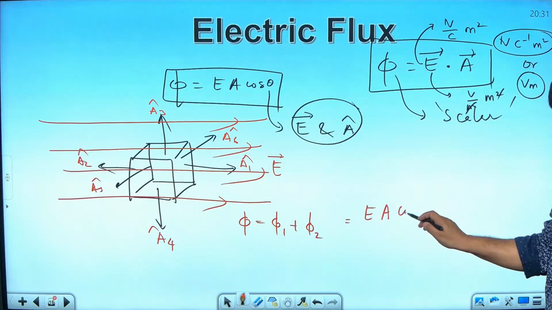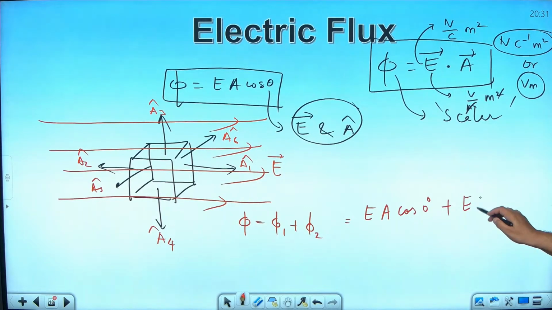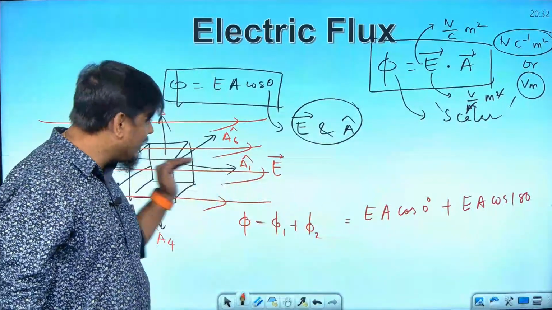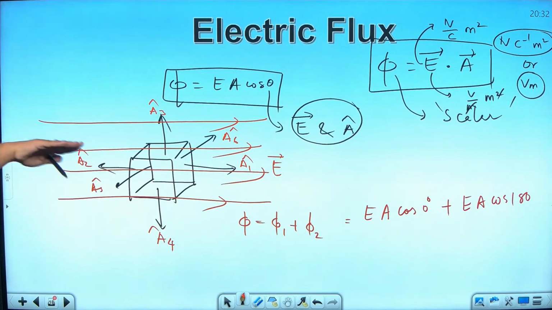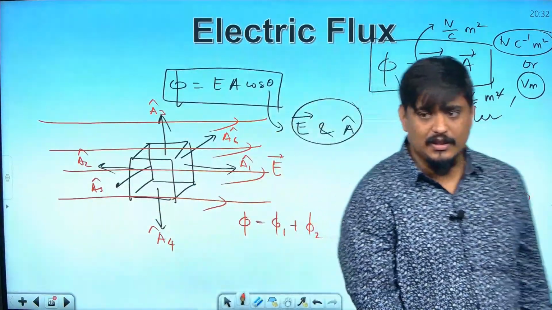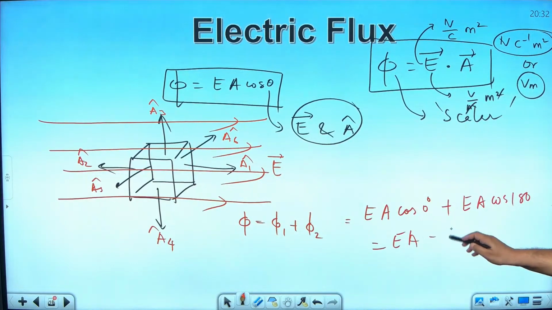So, EA cos 0 plus EA cos 180, can I say? Because it's parallel, area vector and electric field are in the same direction. Here the area vector is opposite to the electric field, 180 degrees. So what is cos 180? Cos 180 is minus 1. So once again it will become EA minus EA, equal to how much?